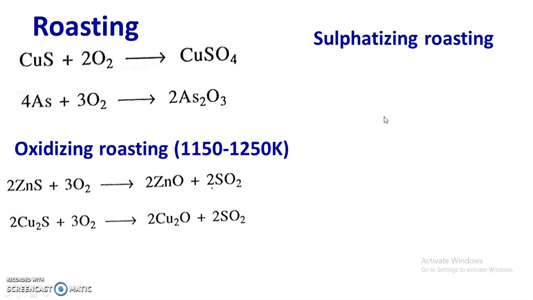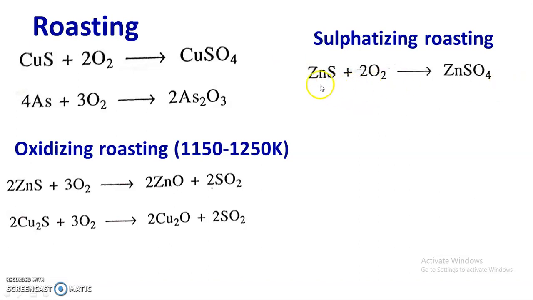Actually, for some metallurgical operations, sulfates are required, and these sulfates are obtained by sulfatizing roasting. Especially when zinc sulfide ore is heated at low temperature, that is 773 Kelvin to 873 Kelvin, in limited supply of air, then there is a formation of zinc sulfate.